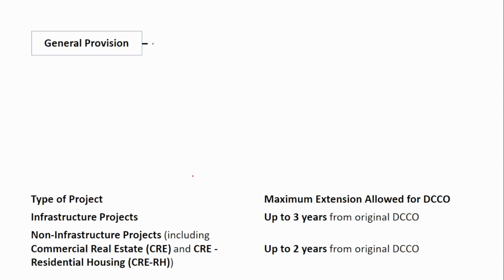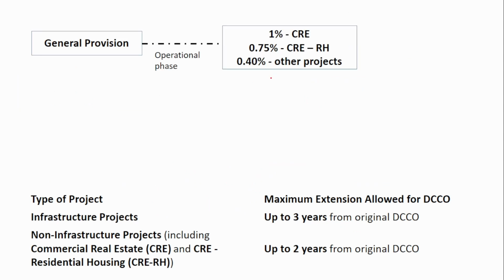Next, during the operational phase. Okay, that is, the construction has been completed and now it has started to operate. In that, if you see, the risk is a little lesser, right? That is why the provision amount is also a little lesser. So here, if you see, it is 1% for the real estate. For residential housing, it is 0.75%, and for the other projects, it is 0.4%.